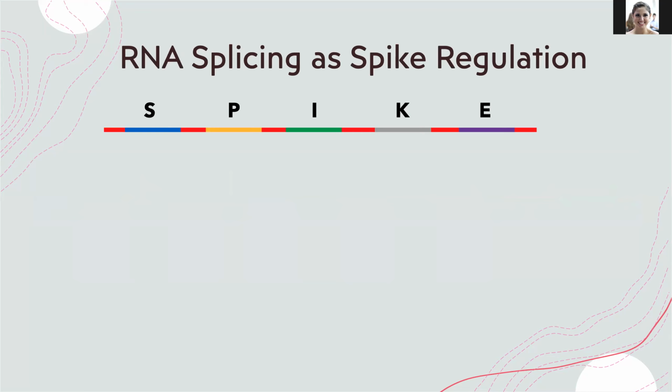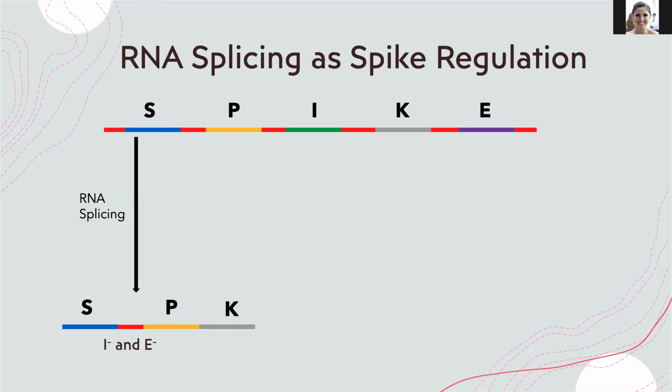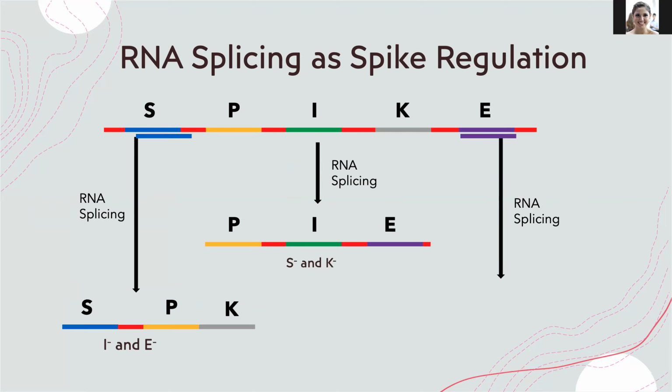You might be asking yourself, how can different cells express different genes if they're all present in all cells? One hypothesis is RNA splicing. Let's assume all those genes are on the same chromosome. After transcription, the mRNA must be spliced and prepared to leave the nucleus and produce proteins. This process alone can create different mature mRNAs in different cells, and that leads to different proteins being produced. That is why not all skin cells produce spikes.